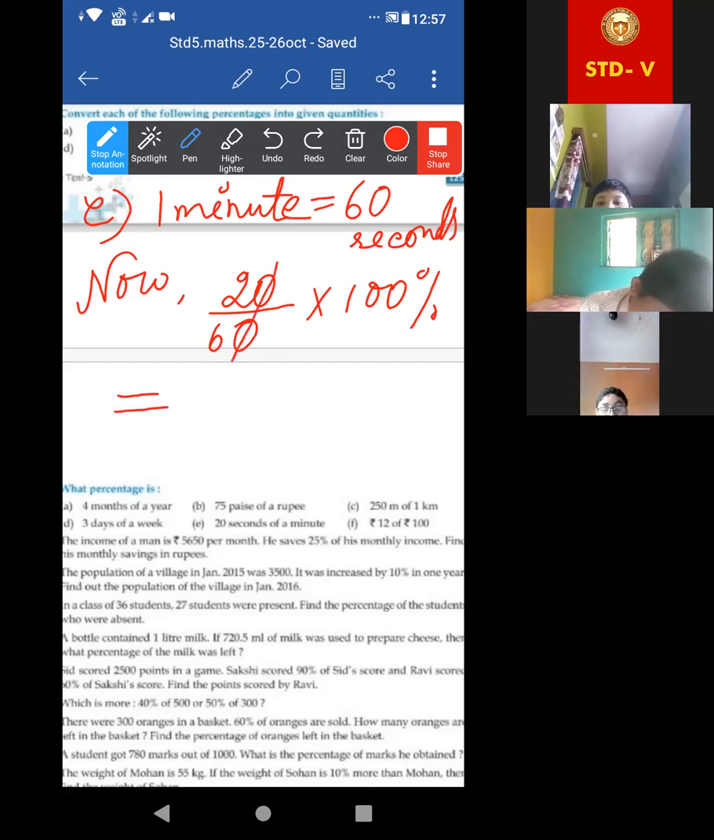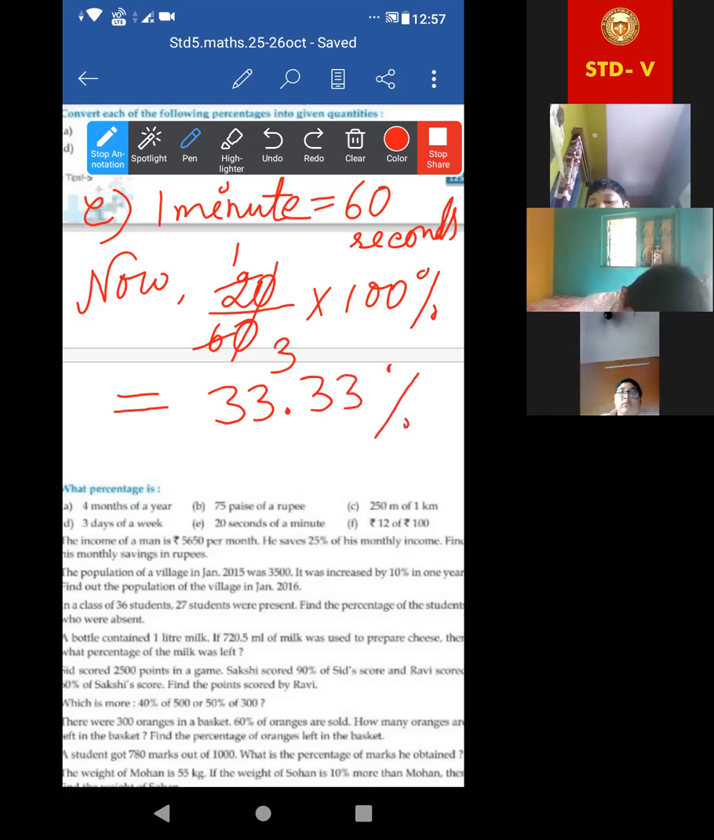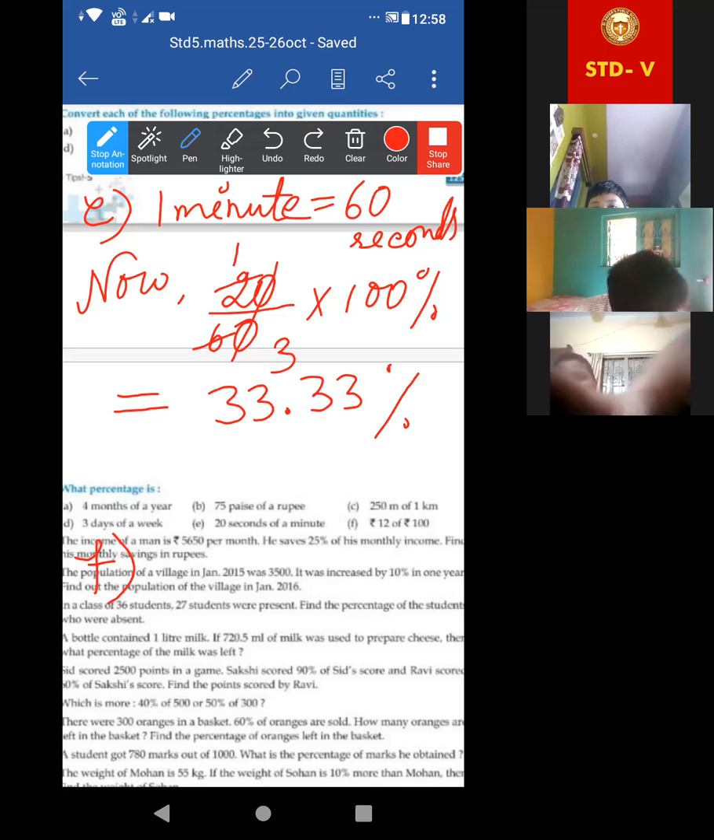Acha, this one now by 2, same answer, na? Same answer too, because it will be 100 by 3. Now number F. It is a coincidence.